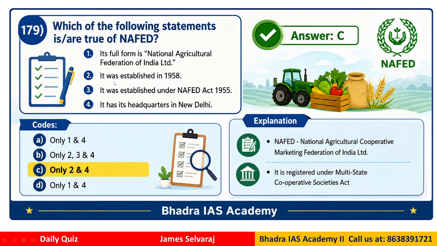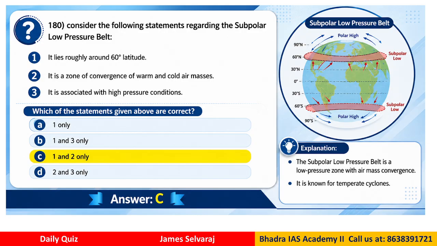So it was established in 1958. It is headquartered in New Delhi. So what is the full form of NAFED? It is the National Agricultural Cooperative Marketing Federation of India. Clear? So we have to be very clear. It is registered under the Multi-State Cooperative Societies Act. Okay. So basic concepts you should be very clear. Now this kind of a NAFED type of question can be asked in various types of exams because this is a very common topic for study.